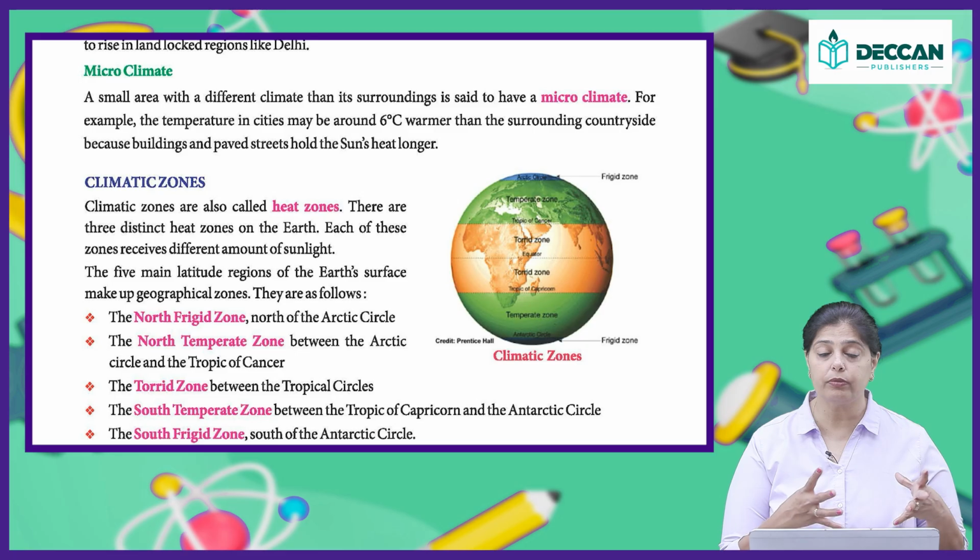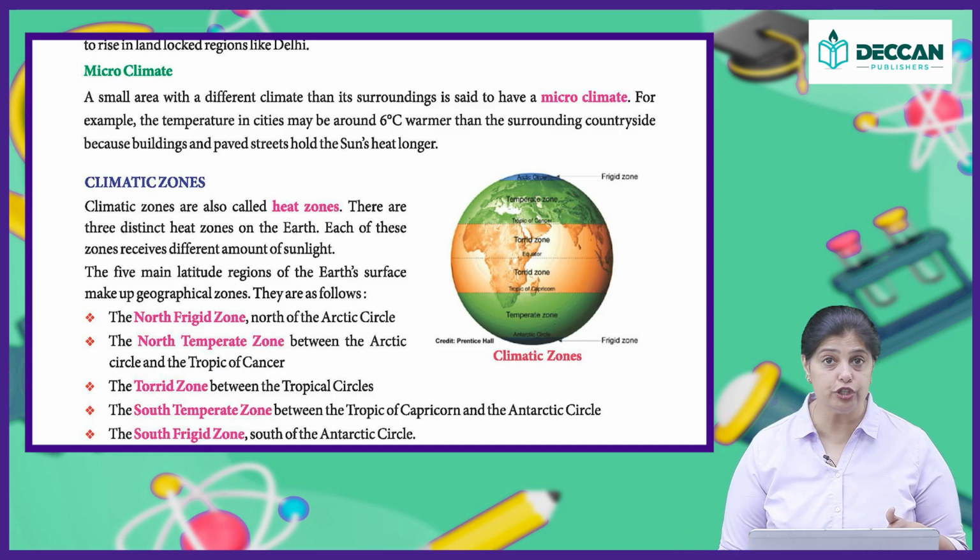There are 5 main latitude regions of the earth's surface, which are known as the geographical regions or zones. One is the north frigid zone, which is north of the Arctic Circle. Then you have the north temperate zone, which is between the Arctic Circle and the Tropic of Cancer. And then you have the torrid zone, which is between the tropical circles. Then you have the south temperate zone, which is between the Tropic of Capricorn and the Antarctic Circle.